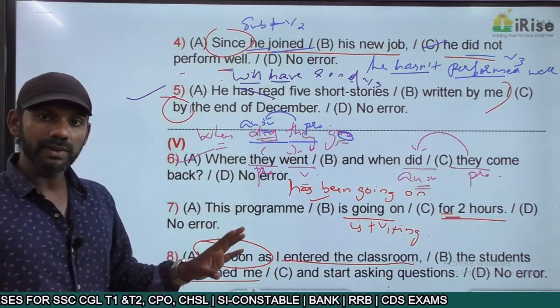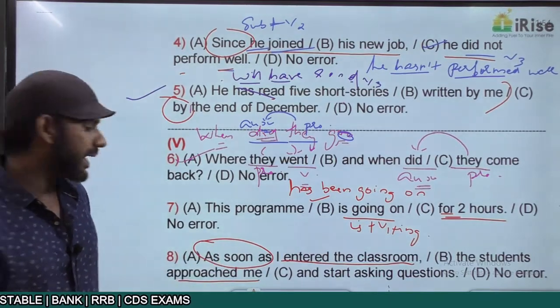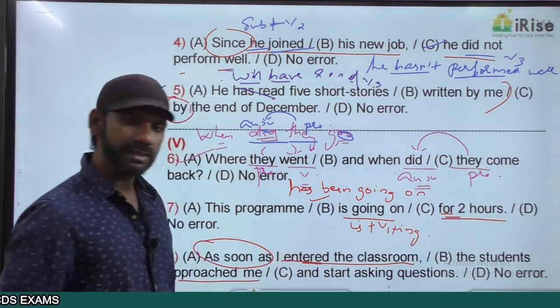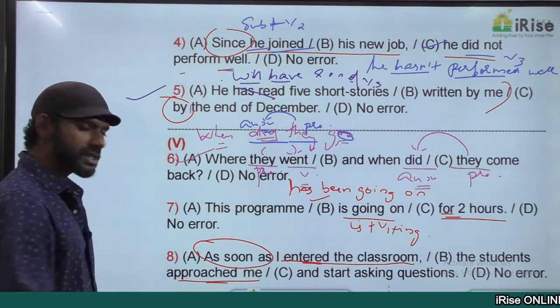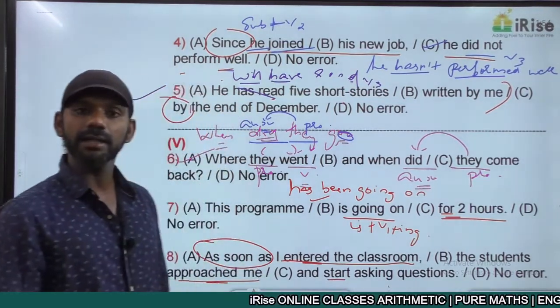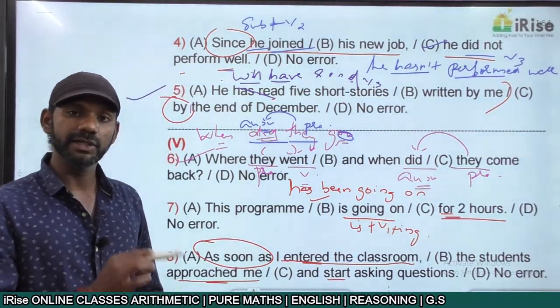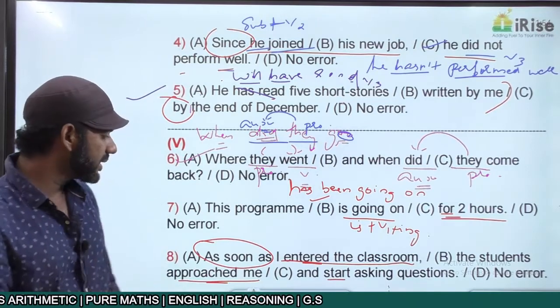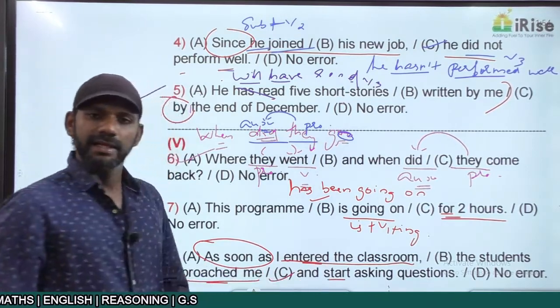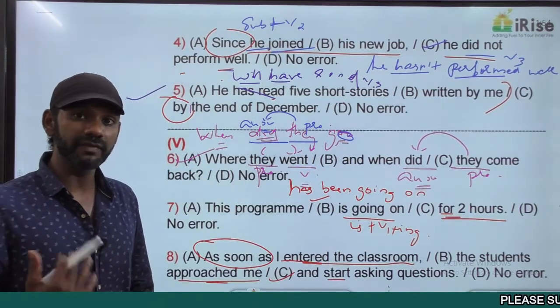Now come to some other concept to find out whether there is an error or not. As soon as I entered the classroom, past tense, the students approached me, past tense, and start asking questions, start is present tense. The sentence started in the past, ended in the present, no tense consistency, so the error is in part C. Now from the beginning to the end, a sentence must be in the same tense, except the exceptions that we discussed.